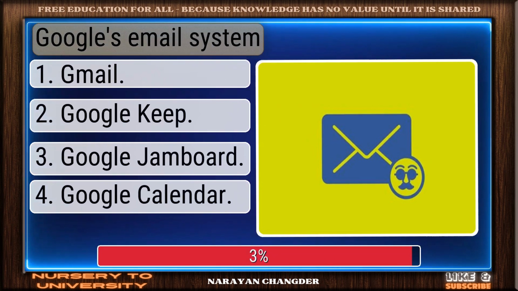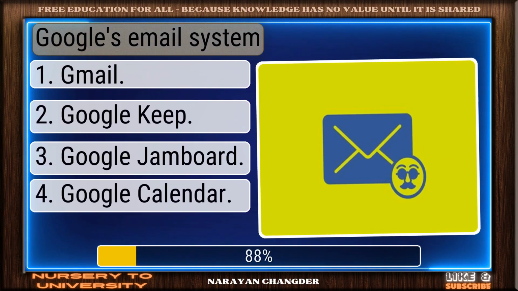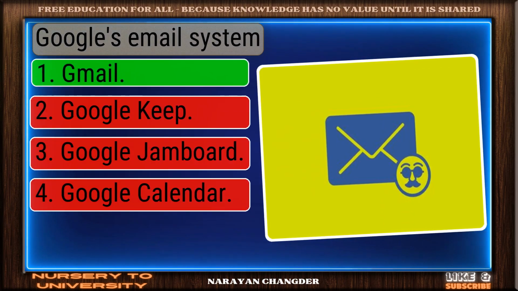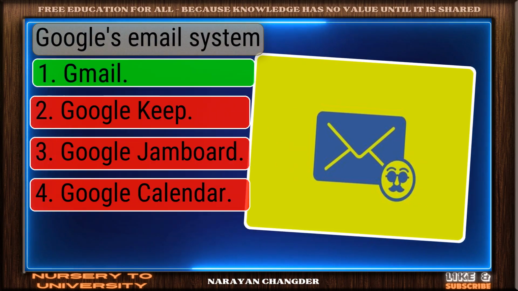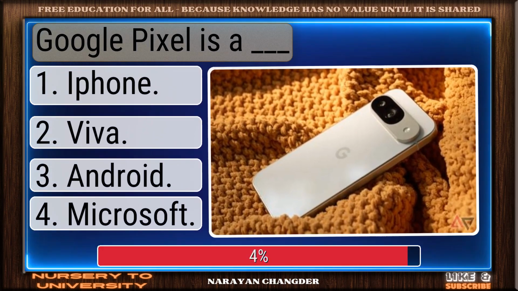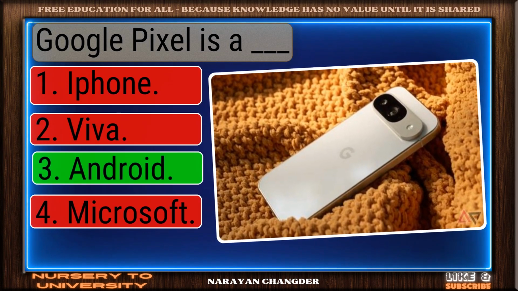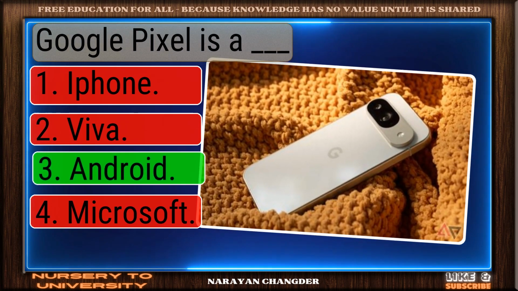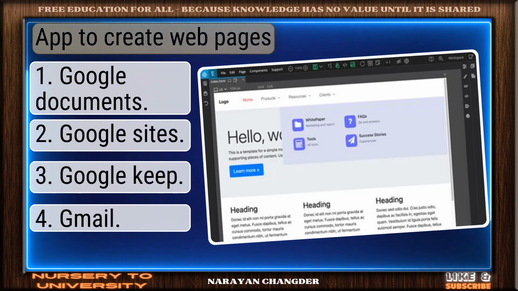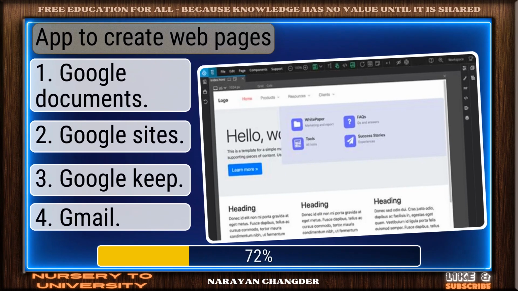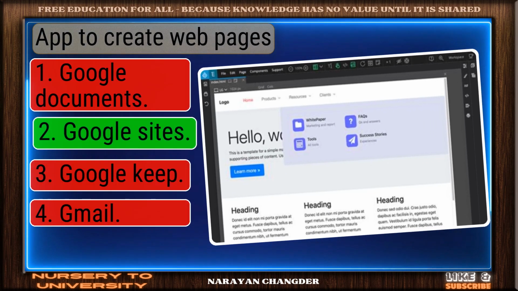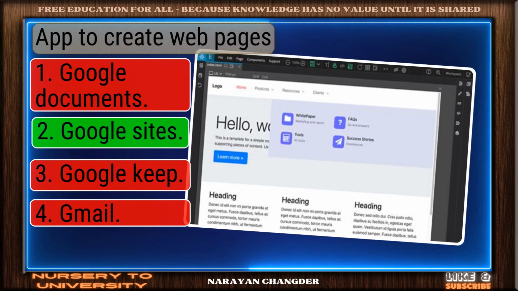Google's email system. Correct response. Gmail is the most accurate answer. Google Pixel is a dash. Great job. Android is the accurate answer. App to create web pages. Exactly. Google Sites makes sense.